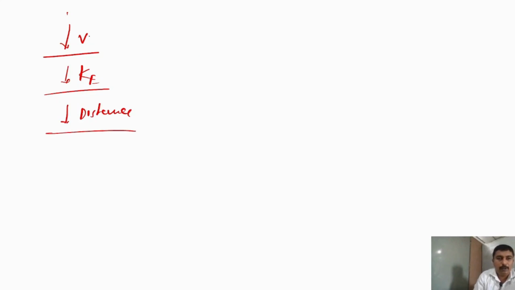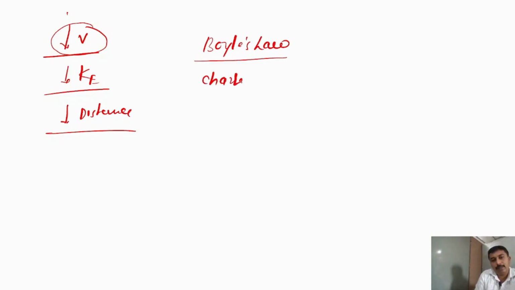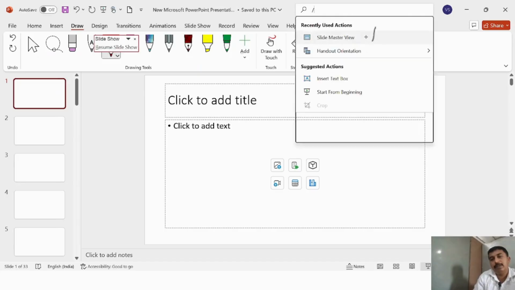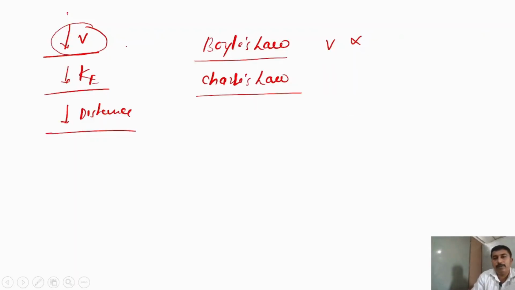Means in short, we have to reduce the volume, we have to reduce the energy, and we have to reduce the distance. How can we carry it out? Volume you can reduce by applying the knowledge of the laws which we discussed in the first lecture, Boyle's law and Charles' law. According to Boyle's law, volume occupied by the gas is inversely proportional to pressure, and according to Charles' law, volume occupied by the gas is directly proportional to its temperature.